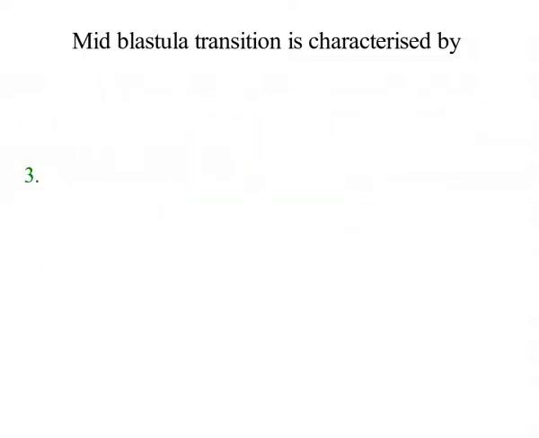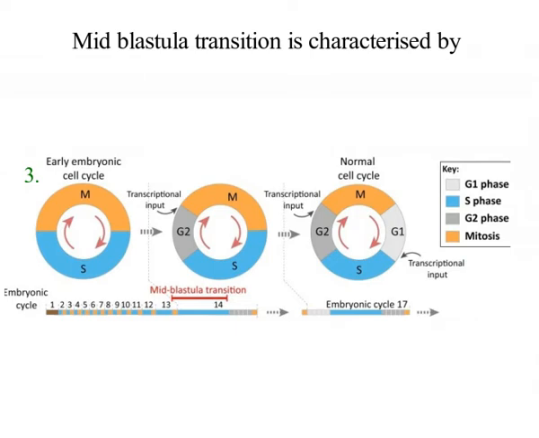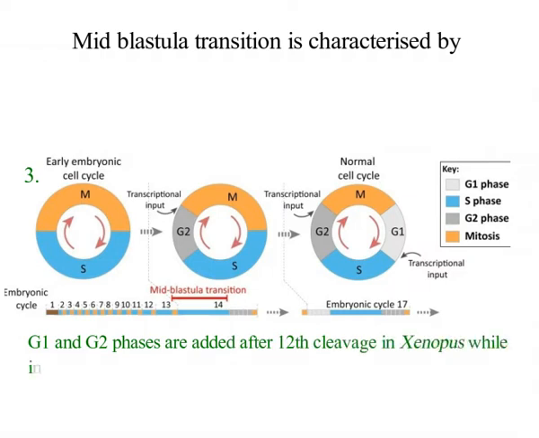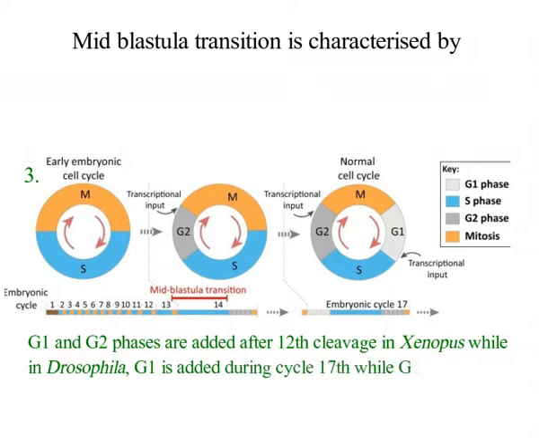Third, addition of gap phases in the biphasic cell cycle, that is, a cell cycle consisting of two phases, S phase and M phase, while after mid-blastula transition, G1 and G2 phases are added into the cell cycle, slowing down the pace of cell division. The G1 and G2 phases are added after the 12th cleavage in Xenopus laevis, while in Drosophila, G1 is added during the 17th cycle, while G2 is added during cycle 14.